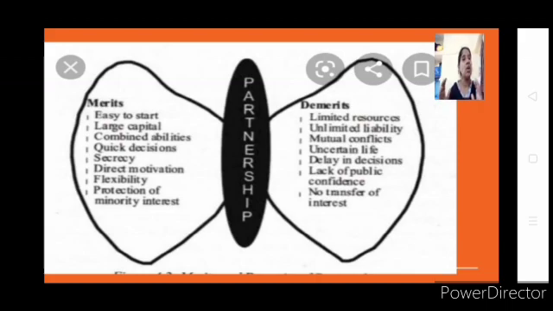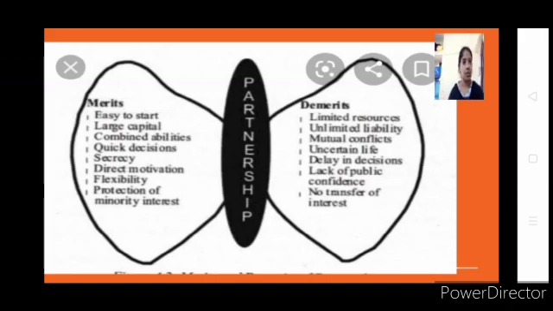But as we have a limit for our partnership, as I said, as per the Companies Act of 2013 it is 100, but as per the Miscellaneous Act it is 50. So the maximum number of partners you can have for your business becomes 100, if we go with the Companies Act. Then your capital will be large compared to your sole proprietorship, but it cannot be huge. Okay, but here under merits, as we are studying this point, you have to remember that the capital will be more, because the contributors, the co-owners, will be more.